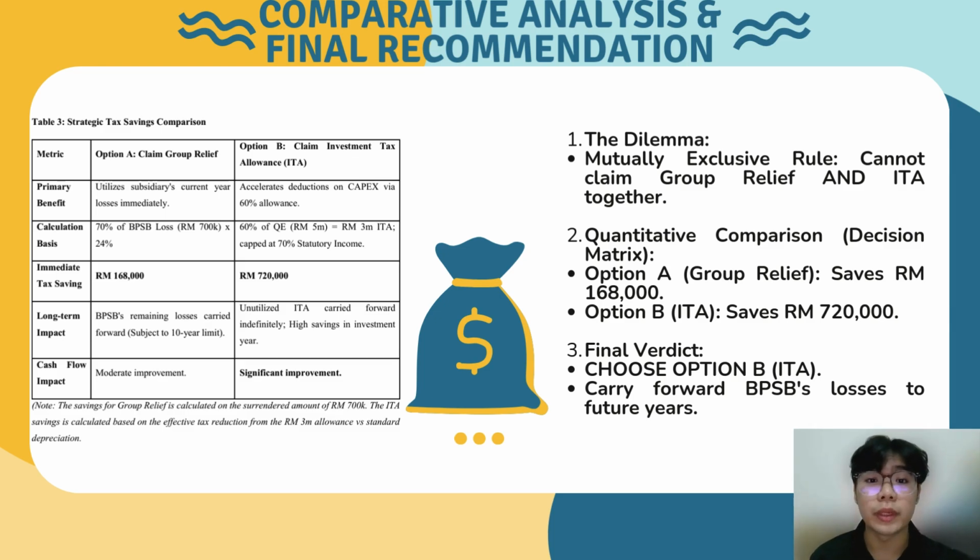Finally, we come to the big strategy decision. Since we cannot claim both incentives, we have to choose one. We did the math, and the difference is huge. For option A, group relief, only saves us 168,000 ringgit. But option B, the ITA, saves us 720,000 ringgit. The winner is clear. We strongly recommend claiming the ITA. It saves us 4 times more tax.